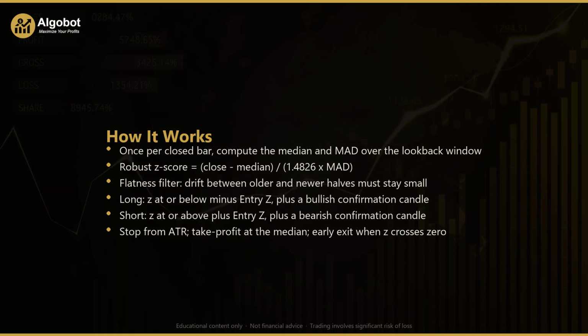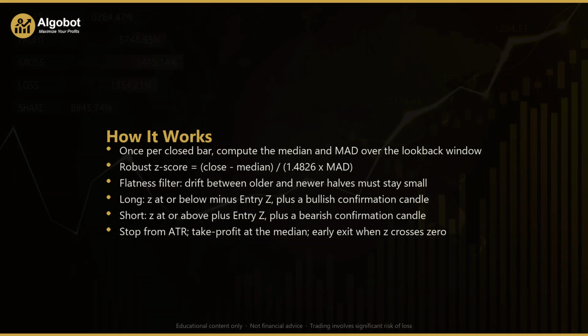Before fading anything, the strategy applies a flatness filter. It splits the window into an older half and a newer half, takes the median of each, and measures the drift between them in the same robust units. If that drift is larger than the FlatnessMax setting, the market is trending and the strategy stands aside, because fading a genuine trend works against a reversion system. Only when the window is flat enough does it look for entries.